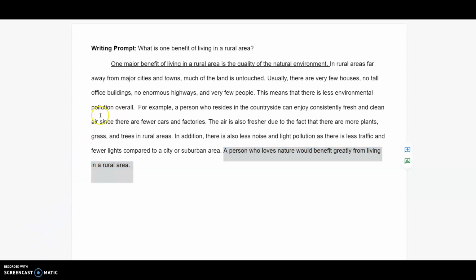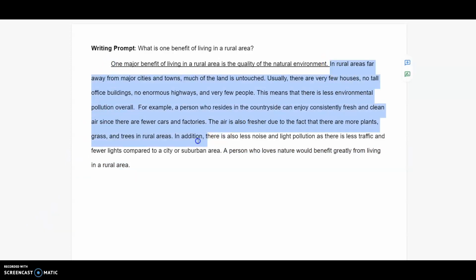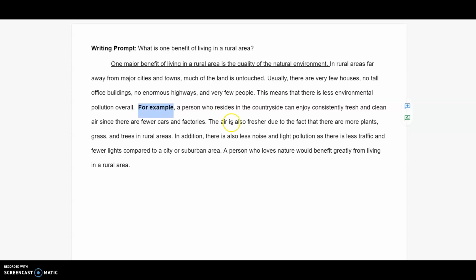So again, we want to make sure that we have a clear topic sentence. Then we have our body sentences, which include explanations and examples. Make sure that we also include transition words in the body of the paragraph. We have, for example, we have in addition. Of course, there's many other types of transitional words and phrases you can use. And then finally, at the end of the paragraph, we include a concluding sentence, just one sentence.